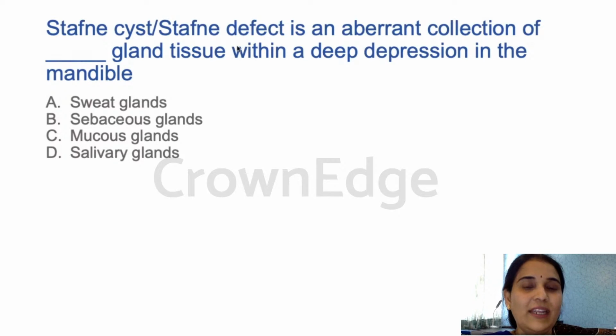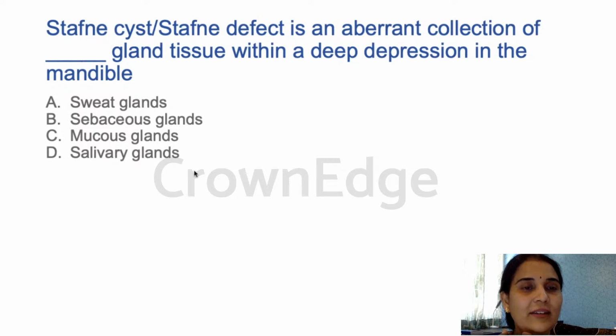Stafne cyst or Stafne defect is an aberrant collection of dash gland tissue within a deep depression in the mandible. Which tissue: sweat glands, sebaceous glands, mucous glands, or salivary glands? What has accumulated to cause this Stafne defect? Yes, the answer is D. Again, no confusion from you guys. It is salivary gland.